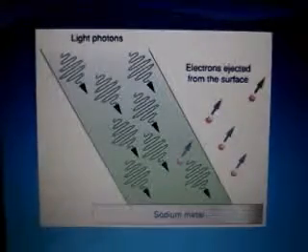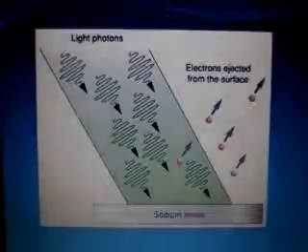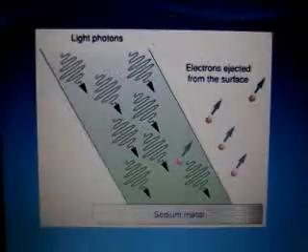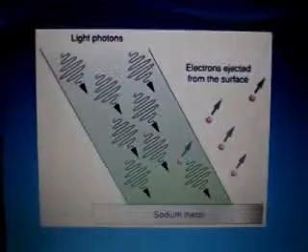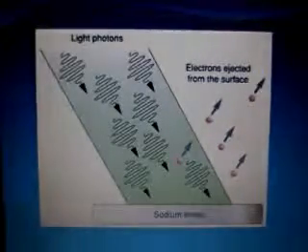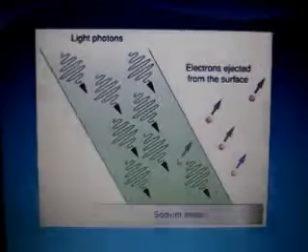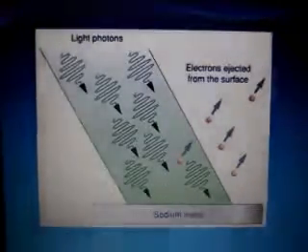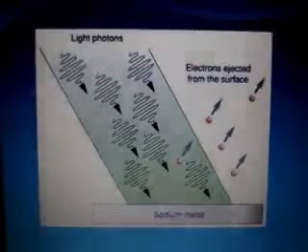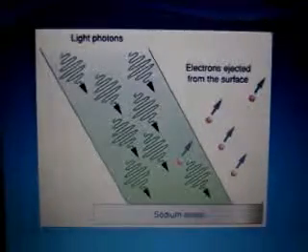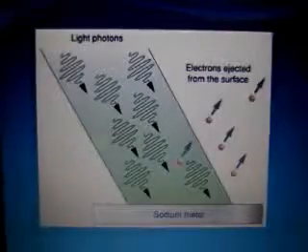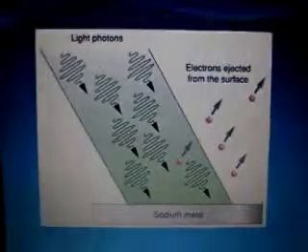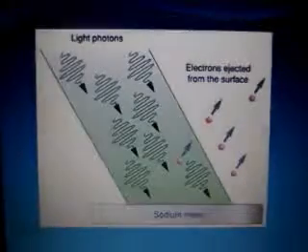as we know, light basically consists of photons, and each photon has a certain energy. Whenever a photon falls upon any metal surface, it transfers all its energy to the electron. If the energy transferred by the photon to the electron is enough for the electron to come out from the metal surface, it is ejected. So in this case, the photon which falls upon the sodium metal has enough energy to give the electron, so the electron becomes free from the sodium metal.